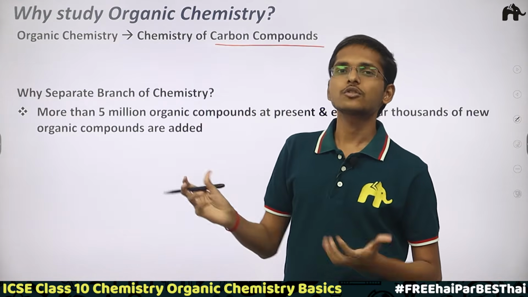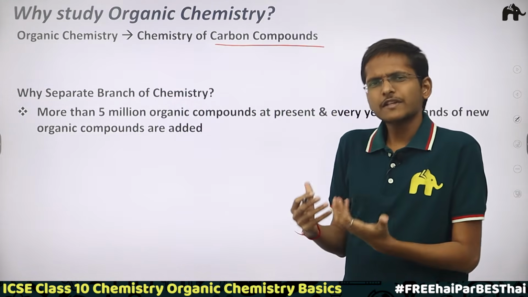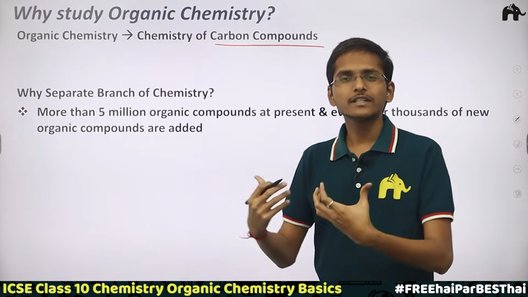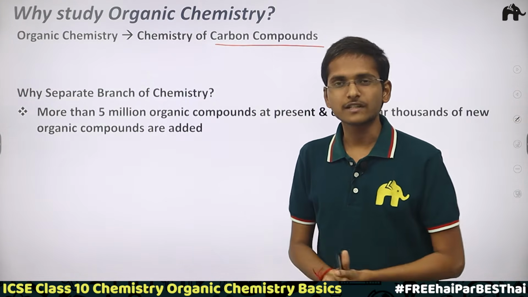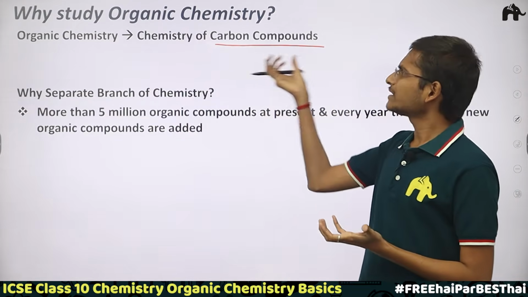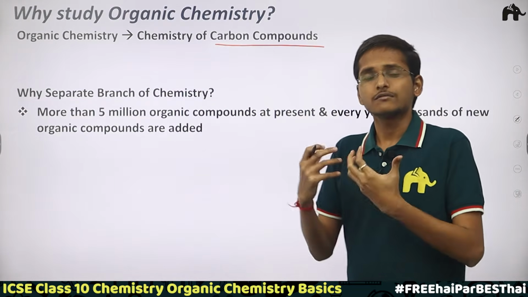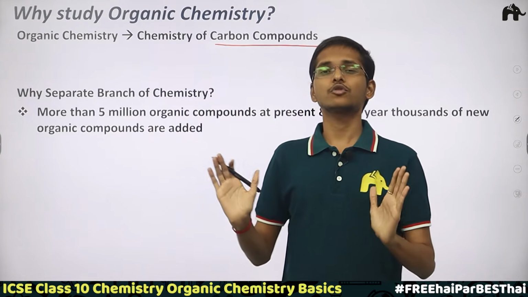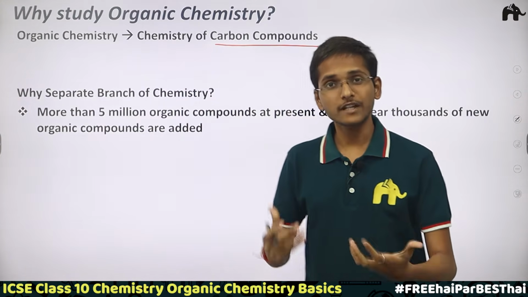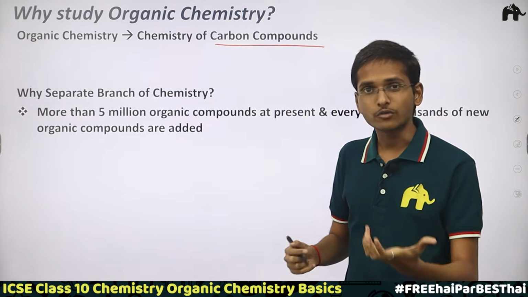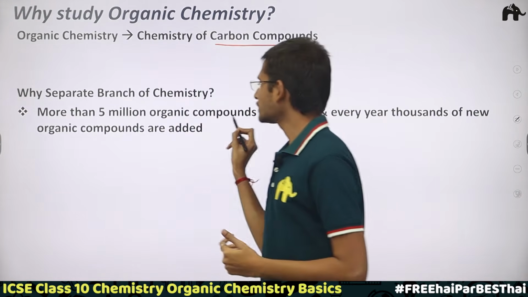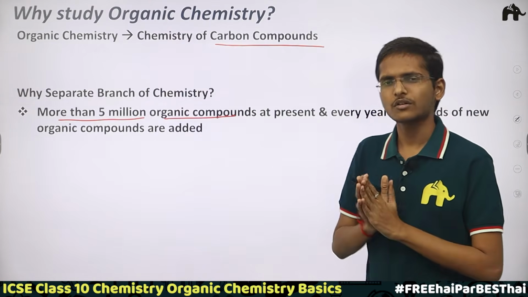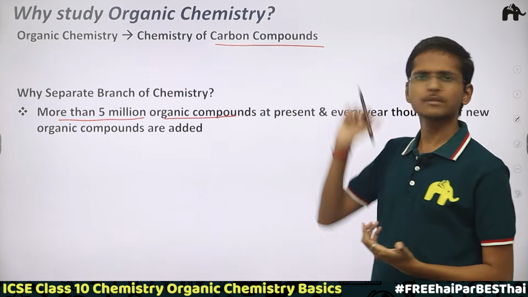Now why are we studying it as a separate branch? Since we know it is the chemistry of carbon compounds, and there are lots of carbon compounds, more than 5 million. These carbon compounds are called organic compounds. For now, you just understand that organic compounds are carbon compounds.